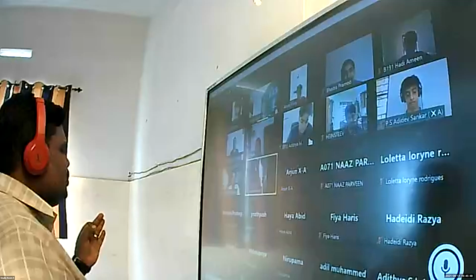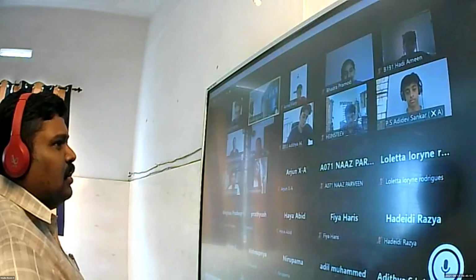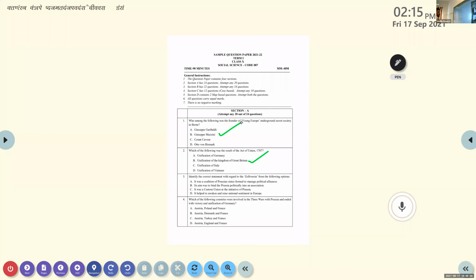Only God and the textbook makers know that answer, right? Option is here, you can see. First one, it was a coalition of Prussian states formed to manage political alliances. Its aim was to build Prussia politically into an association. It was a customs union at the initiative of Prussia. It helped to awaken the rise of national sentiment in Europe.